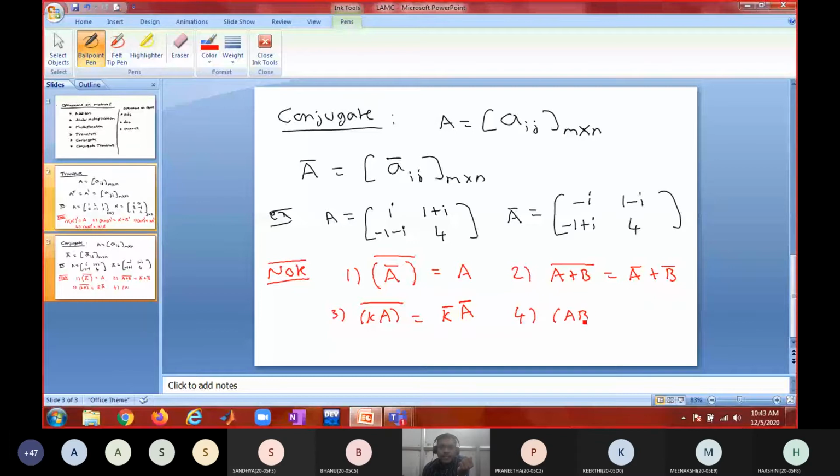What will be the conjugate of AB? A conjugate into B conjugate. It is not reversed, the order is the same. AB bar equals A bar into B bar. Is it okay? That is about the conjugate of a matrix.